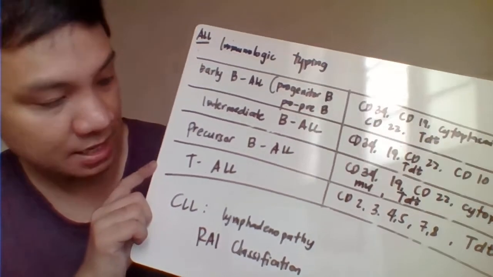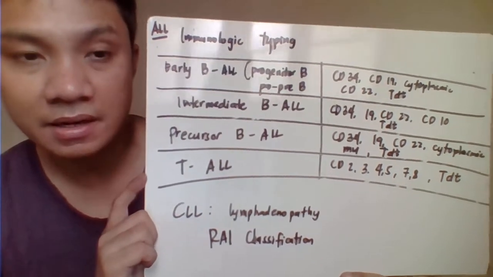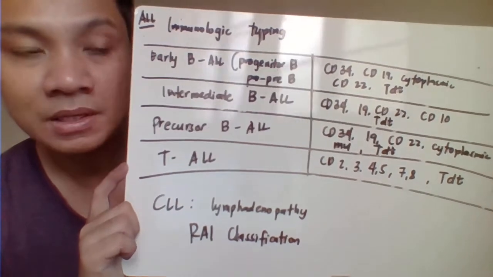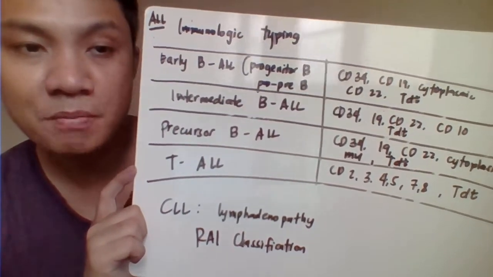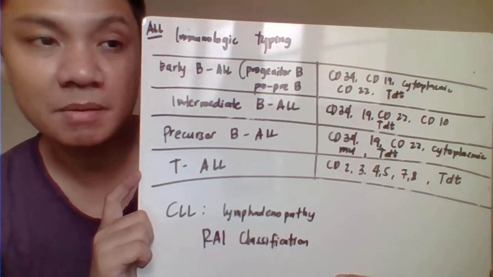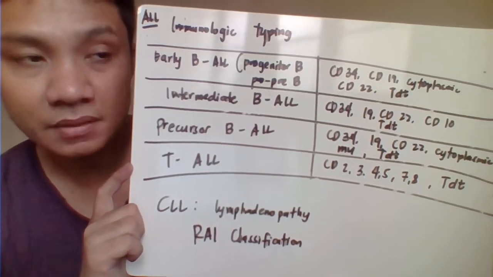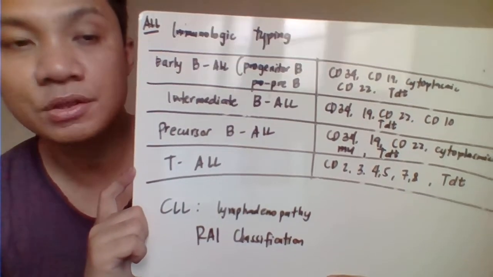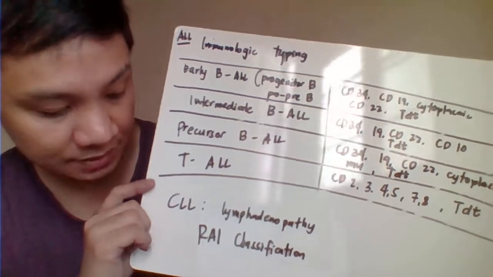And your precursor B ALL is characterized by the presence of your CD34, CD19, CD22, and cytoplasmic mu marker plus the TdT. And your T ALL is characterized by the presence of CD2, 3, 4, 5, 7, and 8, and the presence of your TdT or your terminal deoxynucleotidyl transferase.